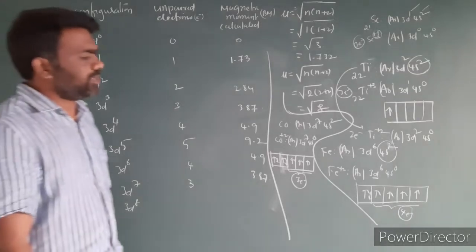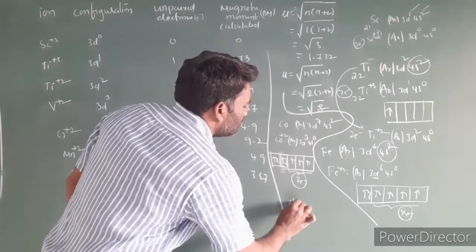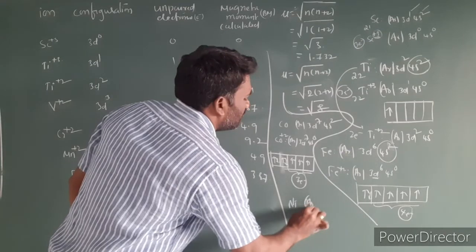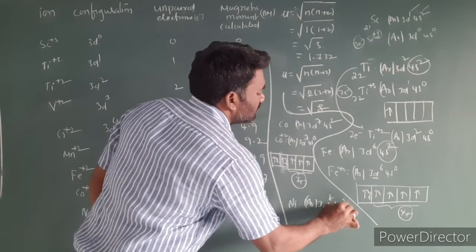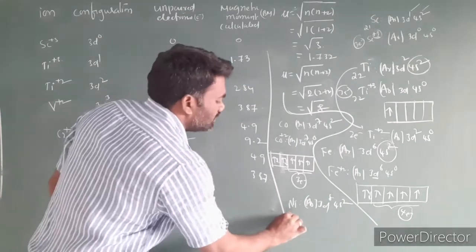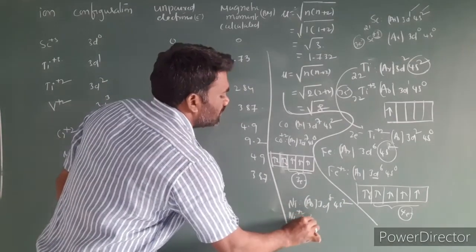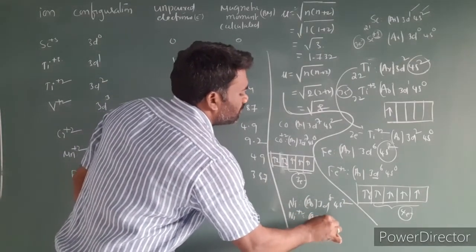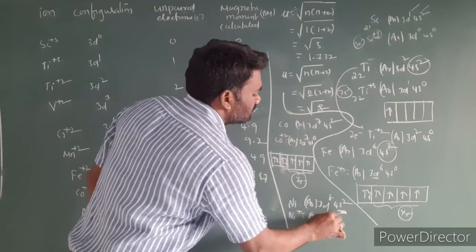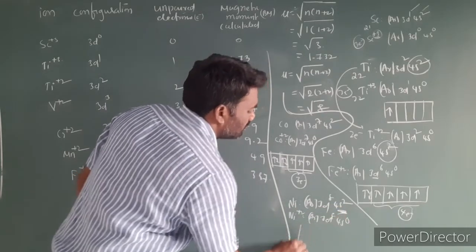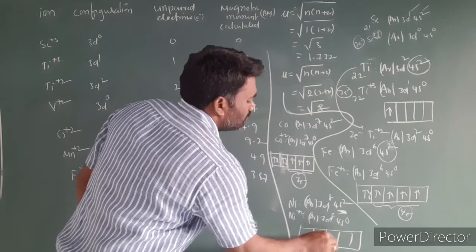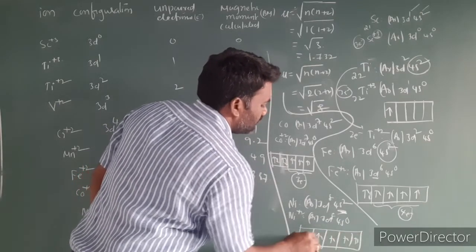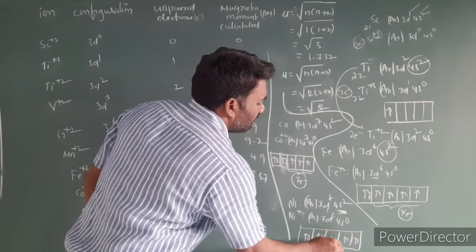Similarly, we have to do it. The nickel electron configuration is argon 3d8 4s2, isn't it? Nickel is in the plus 2 form, so remove 2 electrons. First we remove the s orbital electrons, so 3d8 4s0. Then for the d8 configuration, 1, 2, 3, 4, 5, 6, 7 and 8.